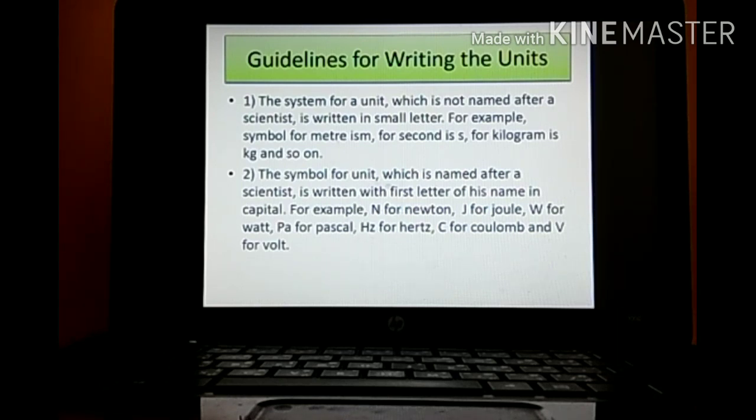And if you don't want to write a single letter, then you have to write it in full, newton. Next one, joule, as it is a name of a scientist again, you have to denote it by capital J. Next one is watt, again name of a scientist, it should be written as capital W. Pascal, Pa. Hertz, Hz, capital H, small z. Coulomb, capital C. There are many others.